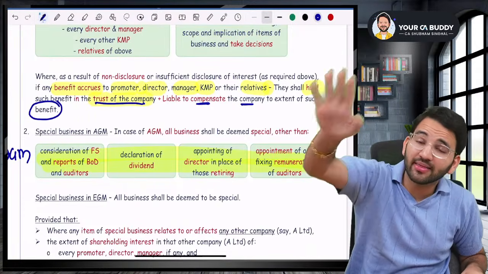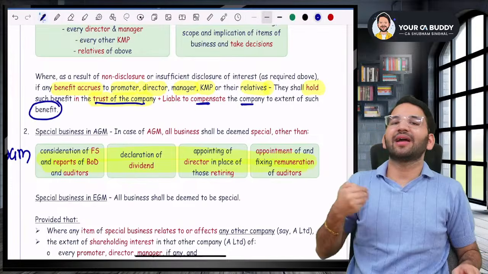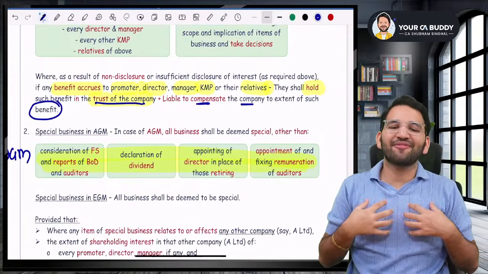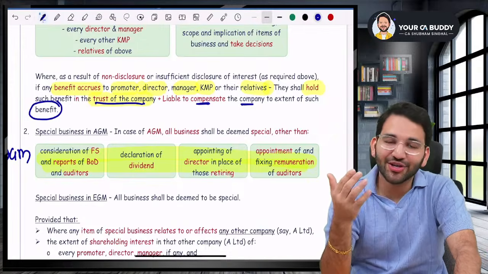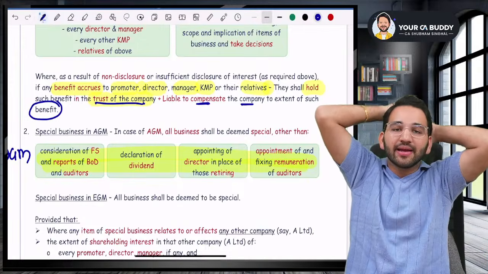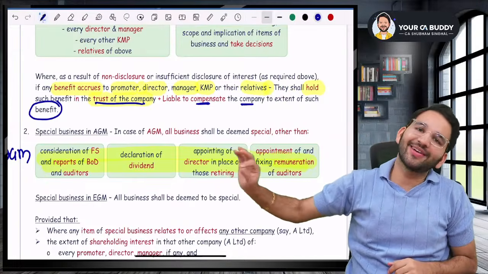That is, they will hold it in the trust of the company and they'll have to give that money back to the company because that benefit is of the company, sir. I've given you a lot of examples in the class, Raja. This is a revision in our classes. We discuss this completely, each and every point we discuss, right?